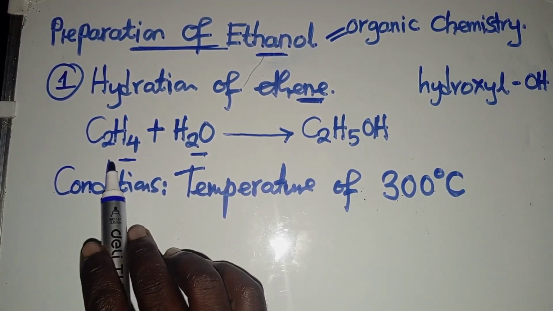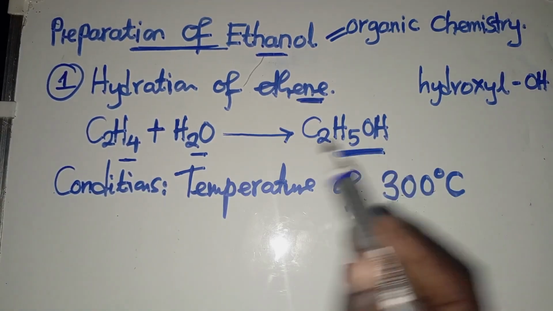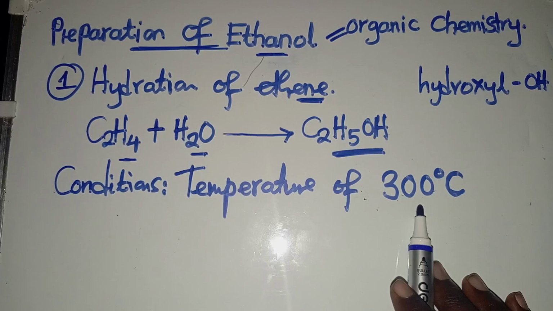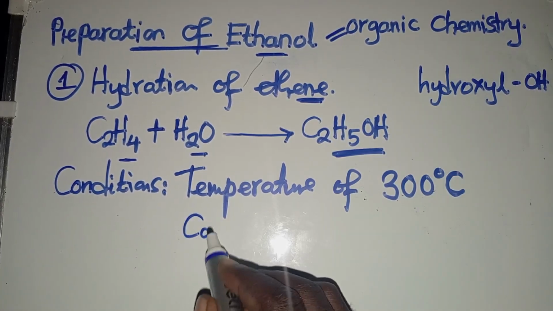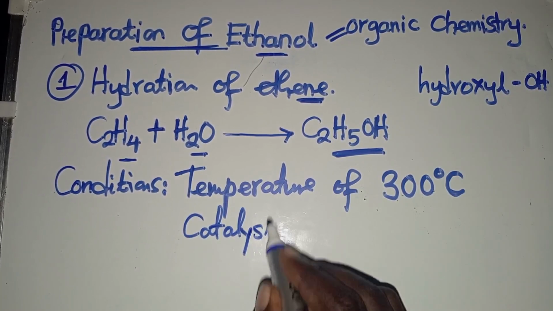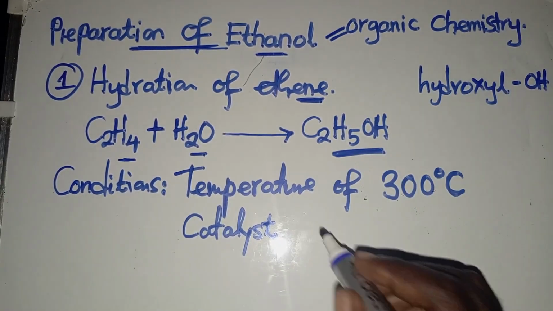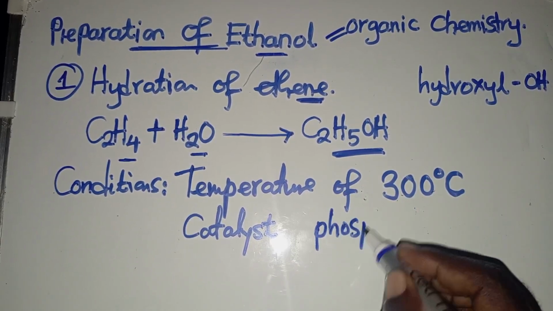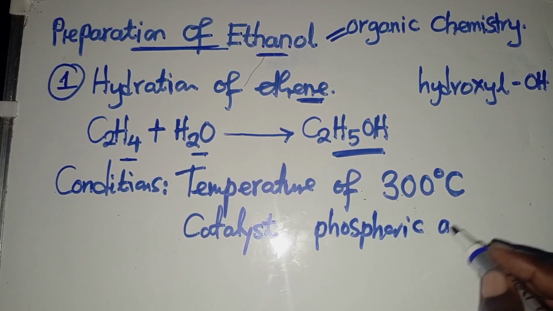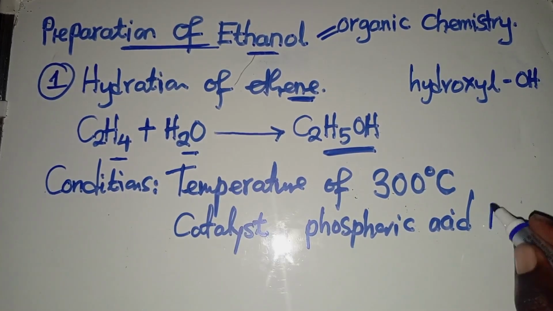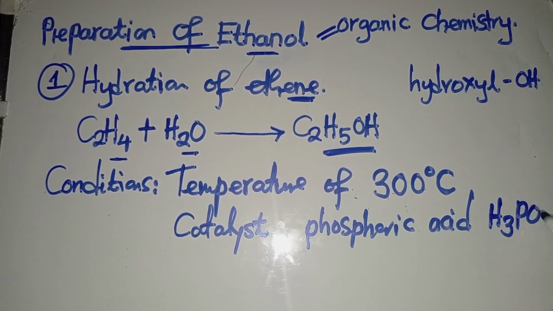So for ethene to turn into ethanol, when it reacts with the steam, there must be a temperature of 300 degrees Celsius, and we must have a catalyst that is now going to help us change this into that. So what is the name of that particular catalyst? We need to have phosphoric acid. Phosphoric acid, which is H3PO4. So this is phosphoric acid. This is a catalyst that should be there.